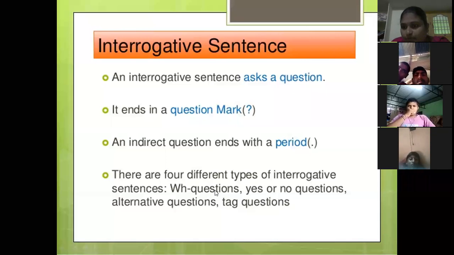The first type is double H form questions. The second type is yes or no questions, then alternative questions, and tag questions. Now you forget about these two. Today we are going to discuss only 2 types, double H form questions and yes or no type questions. Is it clear, children? What is an interrogative sentence?